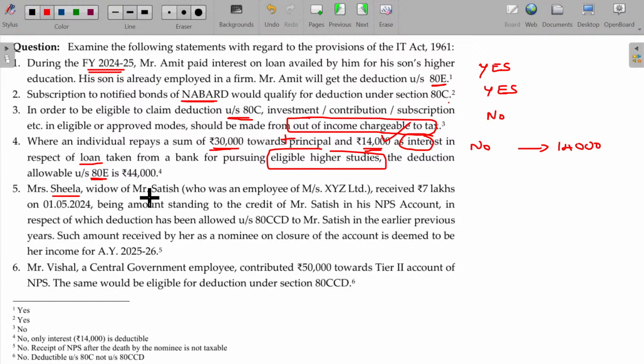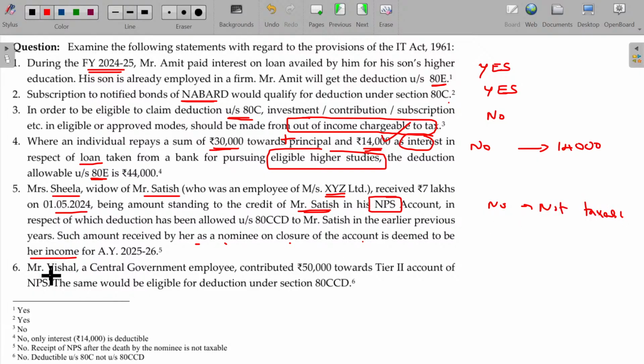Mrs. Sheila, widow of Mr. Sadish, who was an employee of XYZ Limited, received 7 lakhs on 1/5/24, being the amount standing to the credit of Mr. Sadish in his NPS account. NPS account, if the assessee himself withdraws, then the conditions are there, some 25% and all the conditions we studied. But after the death, the legal heir is receiving, then completely exempted. So not taxable. Such amount received by her as a nominee on closure of account is deemed to be her income. No, not taxable.